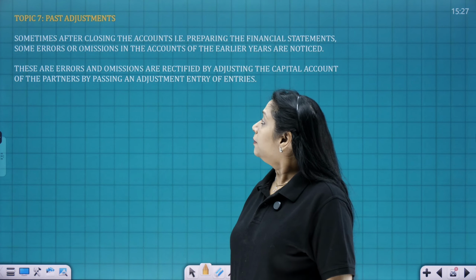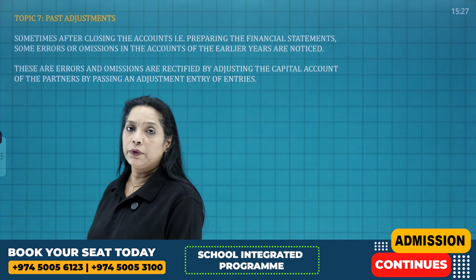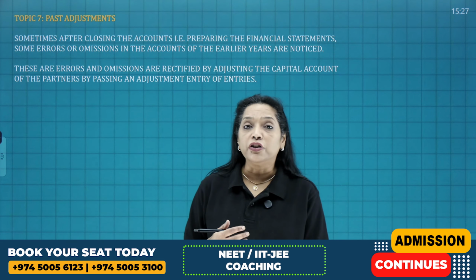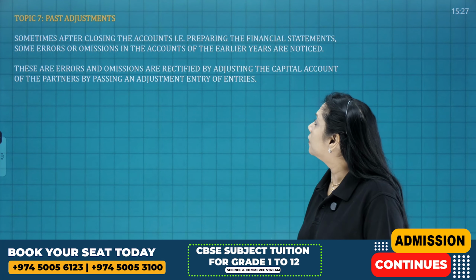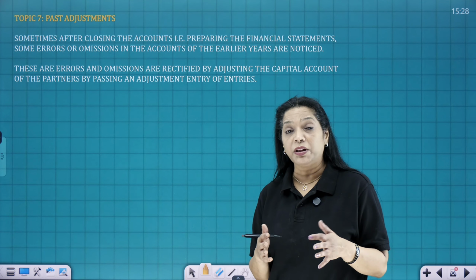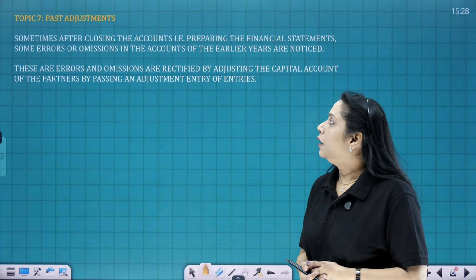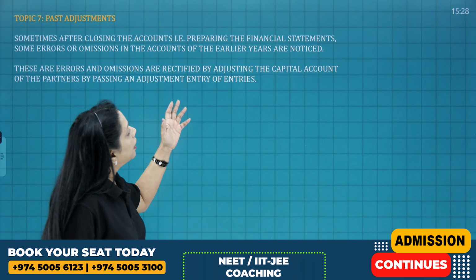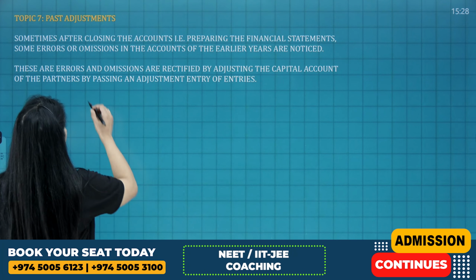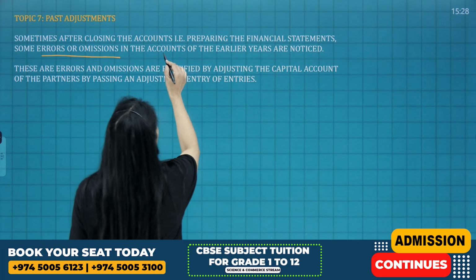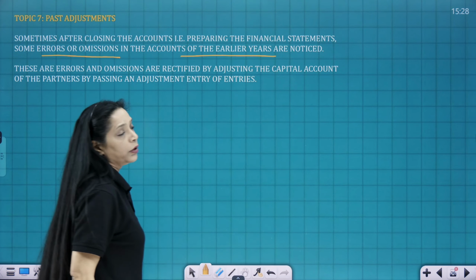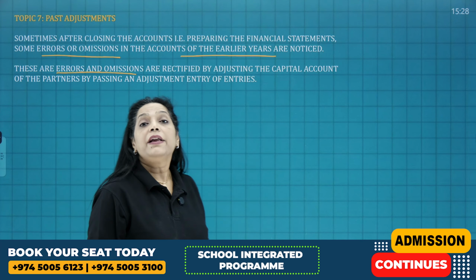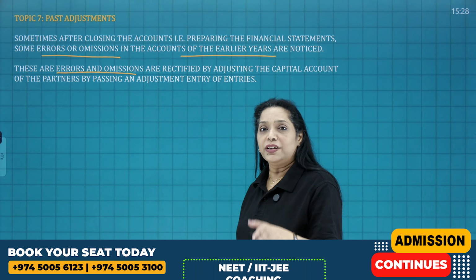Well, topic 7, past adjustments. That is, sometimes after closing the financial statement or the final accounts, that is after preparing your financial statement, your trading and profit and loss account, some errors or omissions in the accounts of the earlier years are noticed. So these errors or omissions are rectified by passing an adjusting entry.